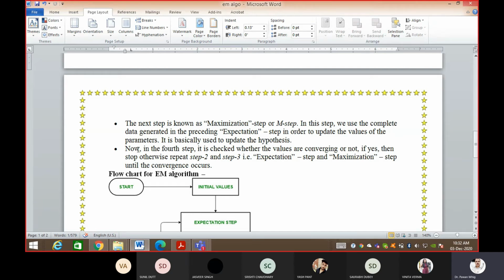Now, in the fourth step, it is checked whether you have achieved the probabilistic value that you set or not. If you achieve that, then it is okay, you have to come out of the loop. Otherwise, you have to repeat steps two and three again and again until you get convergence. Convergence means your data has converged.